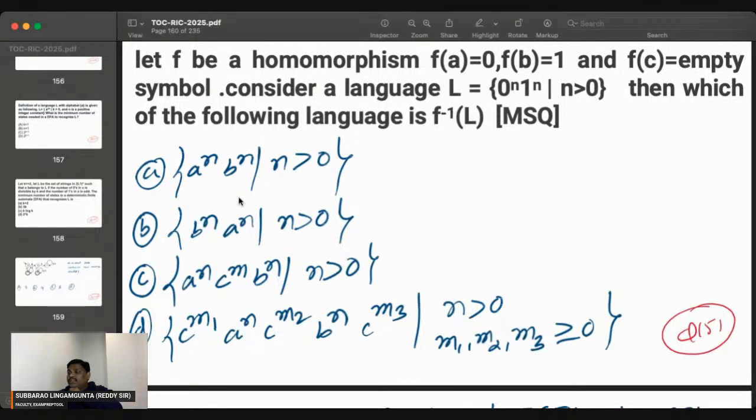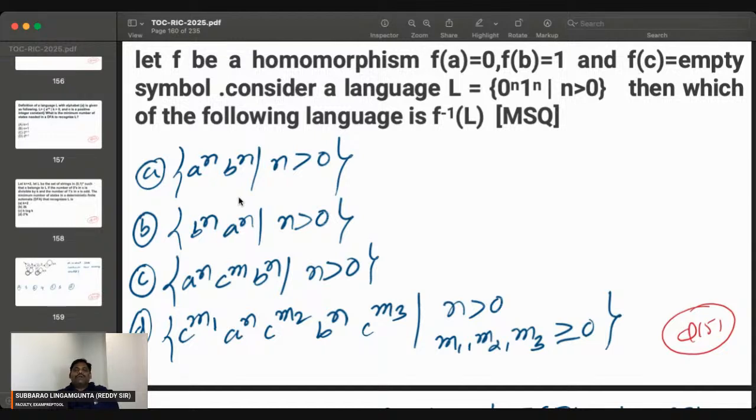Everyone listen. Zeros are there, ones are there. Before starting 0, you can keep epsilon. Epsilon dot 0 is 0. In between, you can keep epsilon. You can keep epsilon anywhere. So f inverse of 0 is A, f inverse of 0 is A, and so on. In between zeros, epsilon may be there. F inverse of epsilon is C. And so on. I think epsilons can be there in between A and B also.